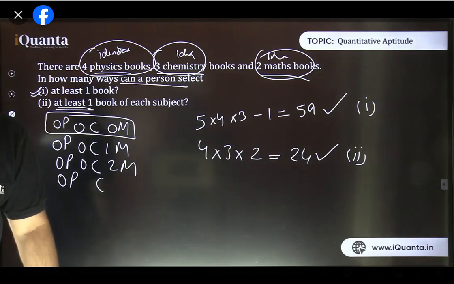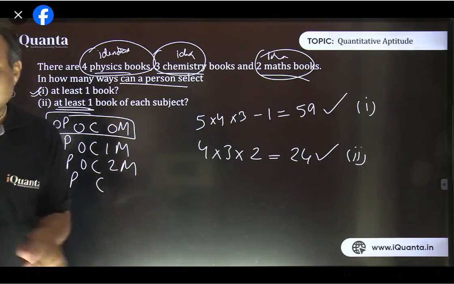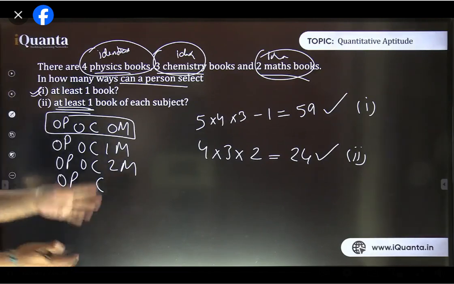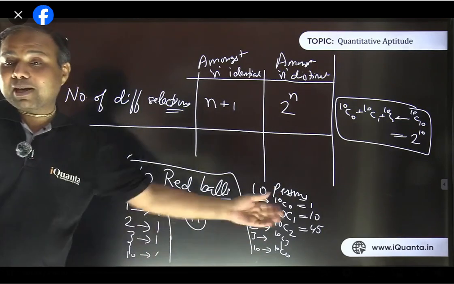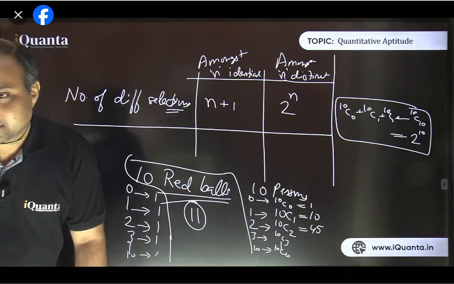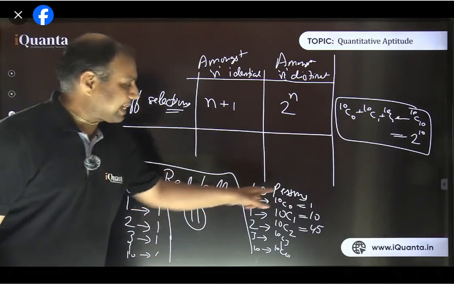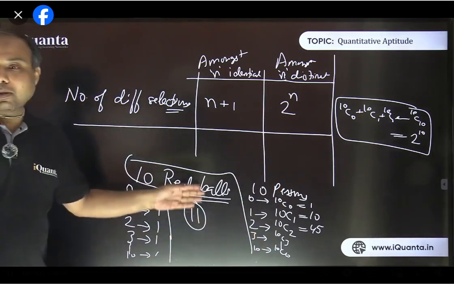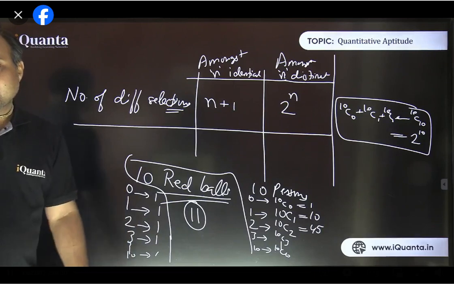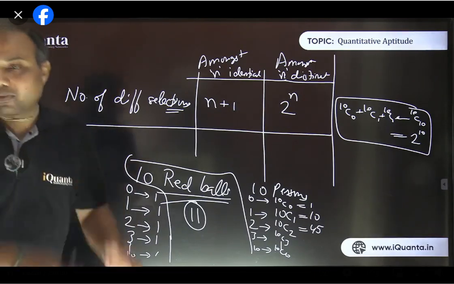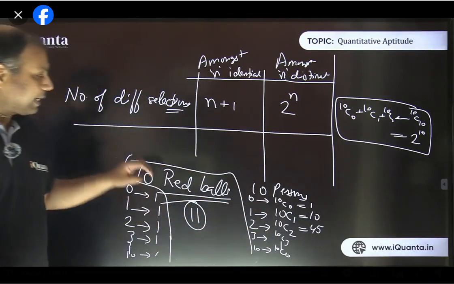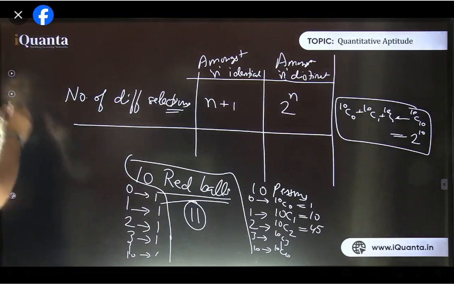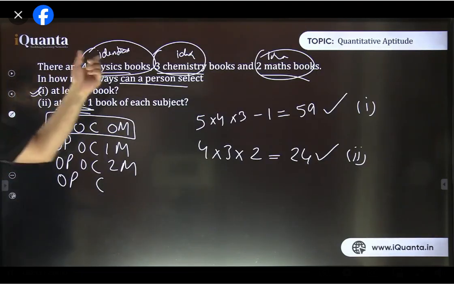By default we don't assume they are distinct, nor do we assume anything by default. We need to go by the situation. Don't forget, I gave you this example: 10 Red Bulls, they are identical. 10 persons, they are different. So when it says 10 persons, automatically they are different. But 10 Red Bulls, it is assumed they are identical. By default, we don't assume that everything is different only or identical only. It depends upon the situation. So if there are 10 persons, they are certainly different. If there are 10 Red Bulls, they are certainly the same. So as in this question, when it says 4 physics books, it is not mentioned here, but they are all identical.